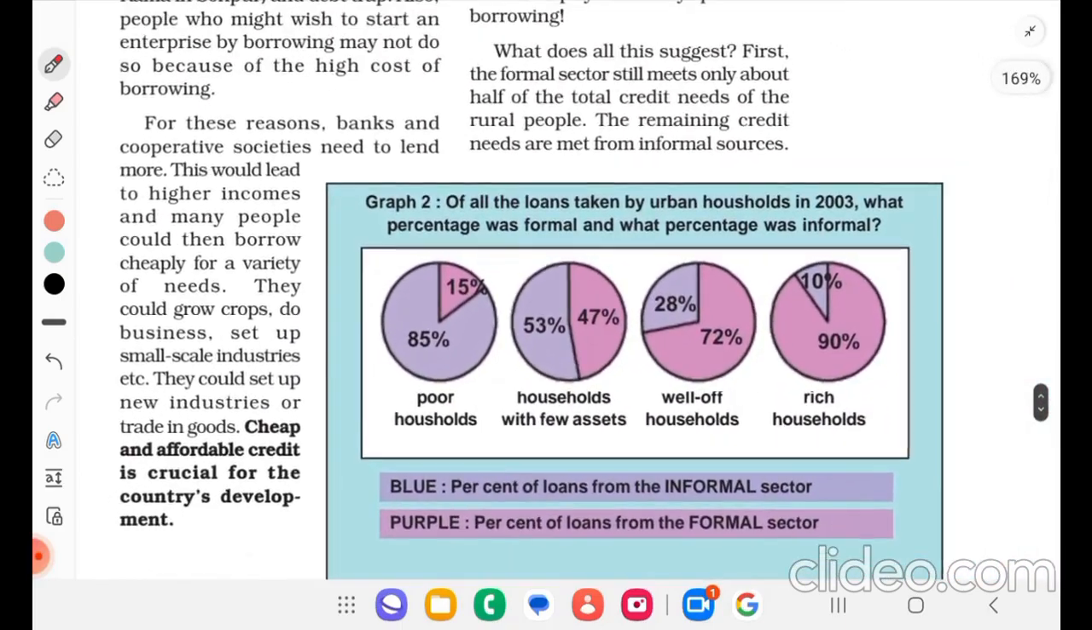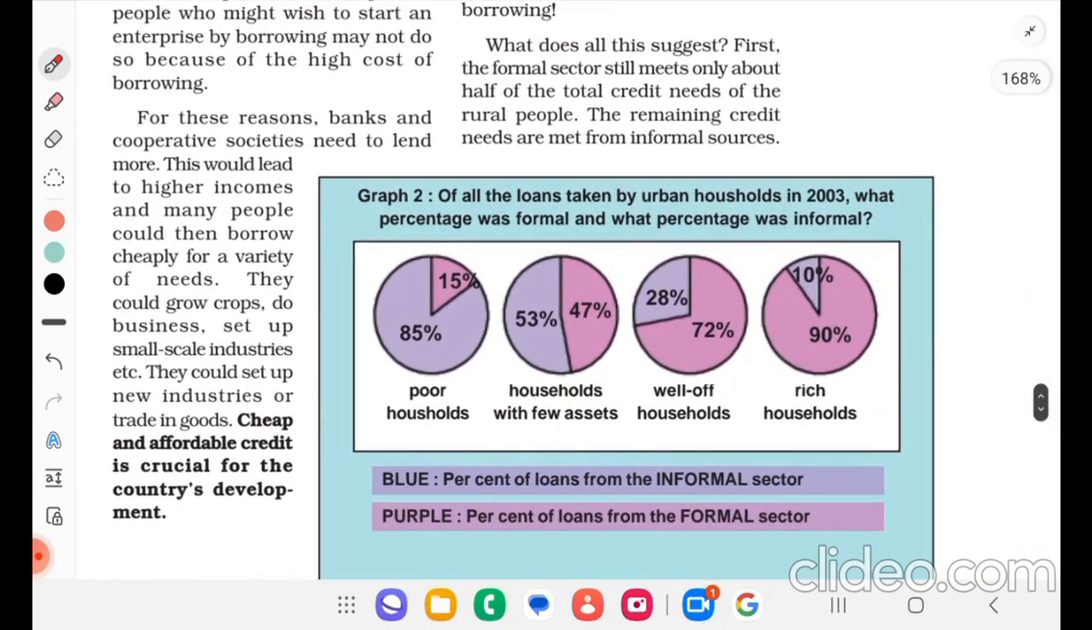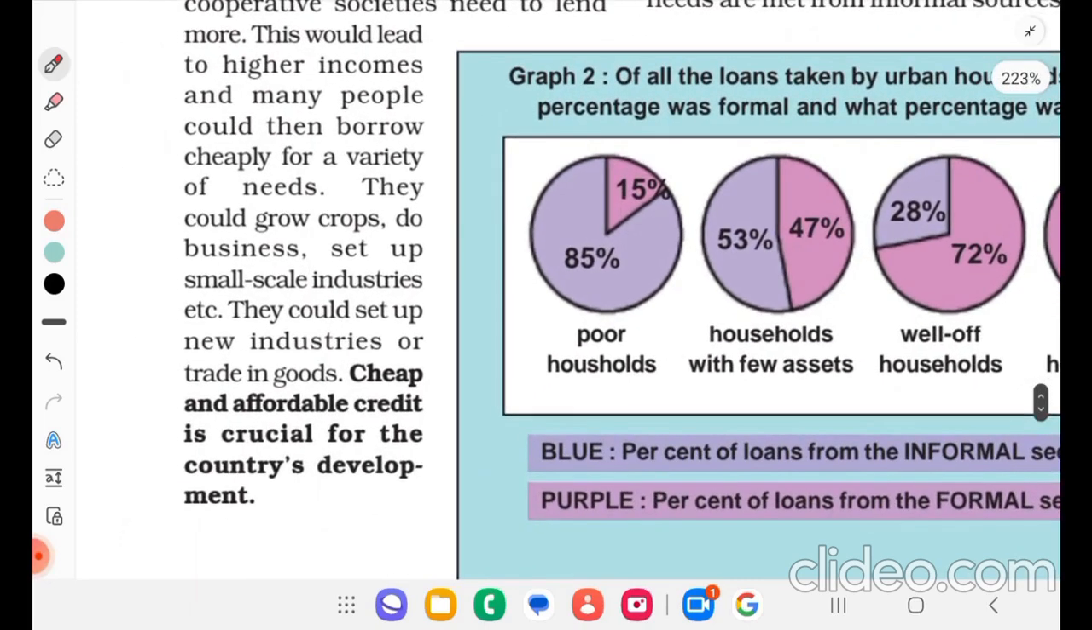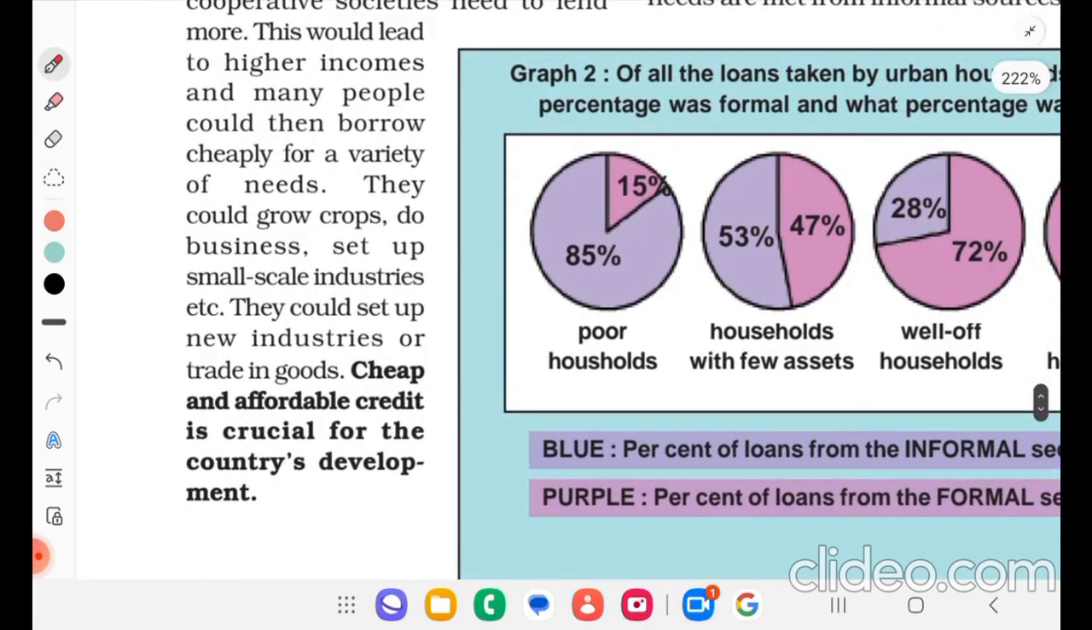For these reasons, banks and cooperative societies need to lend more. This would lead to higher income and many people could then borrow cheaply for a variety of needs. They could grow crops, do businesses, set up small-scale industries, etc. They could set up new industries or trading in goods. Cheap and affordable credit is crucial for the country's development.